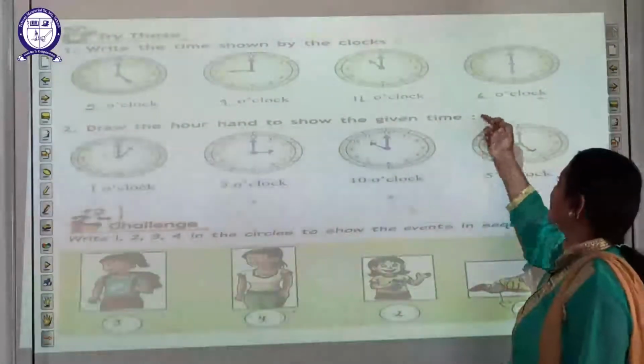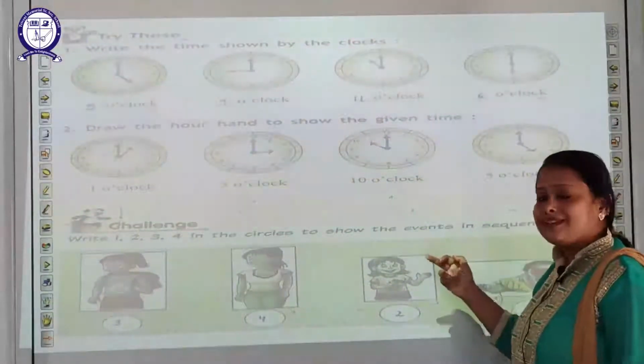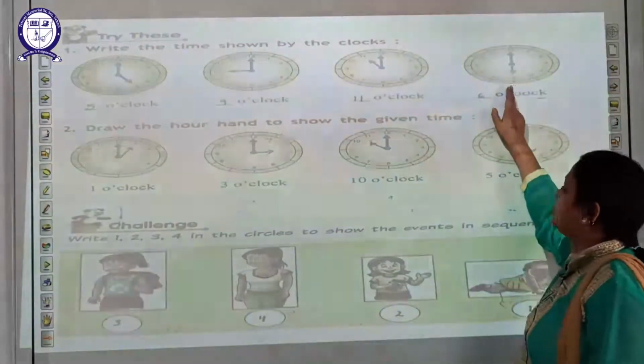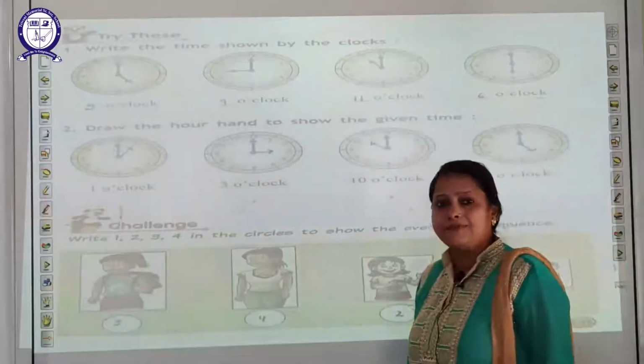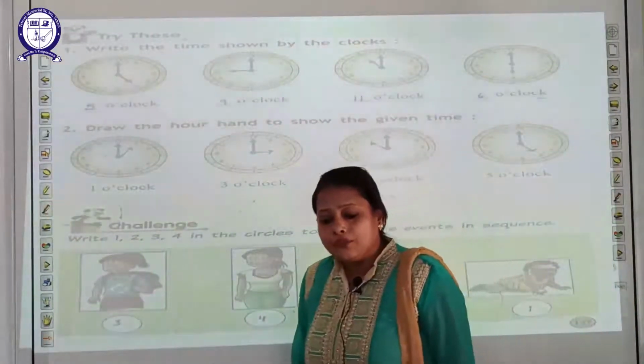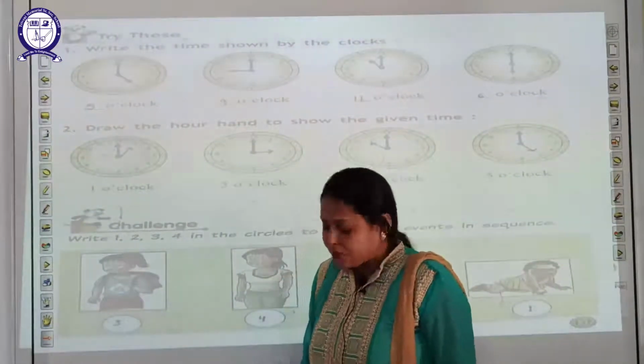See this picture. Where is the minute hand? At 12, and the hour hand, students, look here, at 6. So read the time, it's 6 o'clock. What is the time? 6 o'clock.